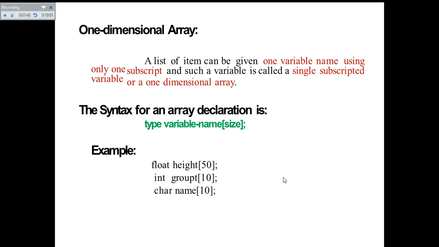In the one dimensional arrays, you have to remember the syntax. We first give the type declared for that particular array. After that we give some space, followed by the name of the array, that is nothing but the variable name. After that we have to give square brackets. Inside these square brackets we have to mention the size of the array that is required according to your requirement. And after that you have to give, of course, a semicolon that will indicate the end of your array declaration.